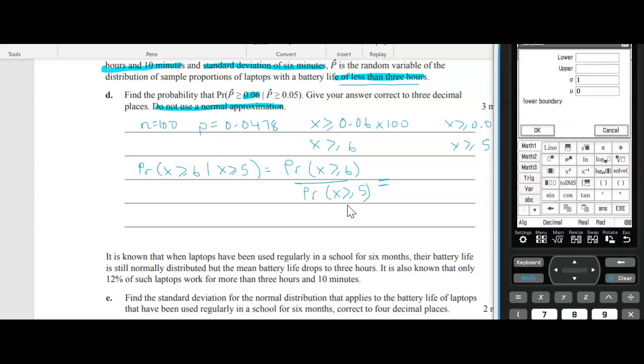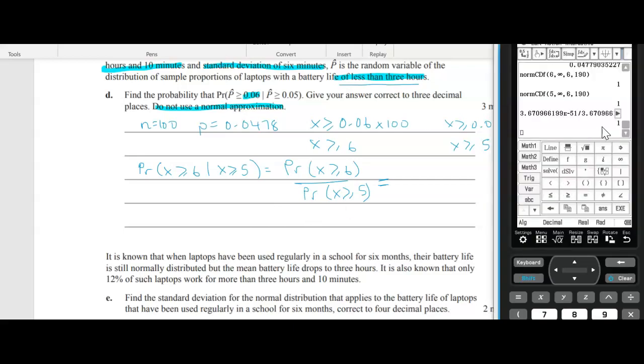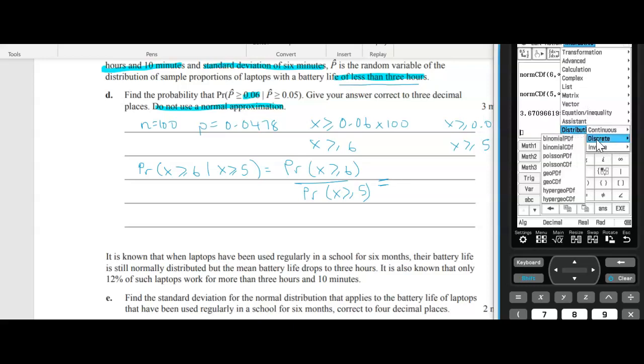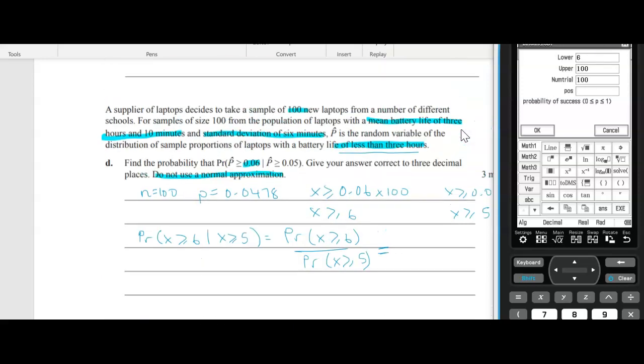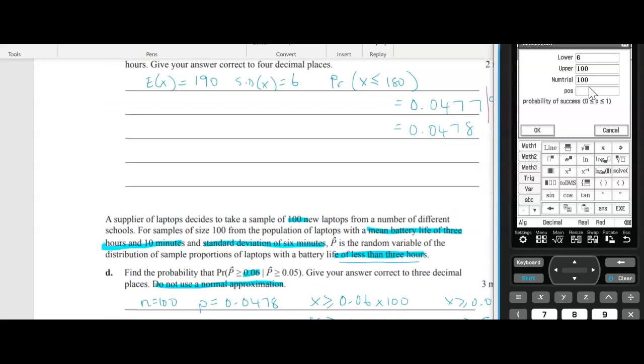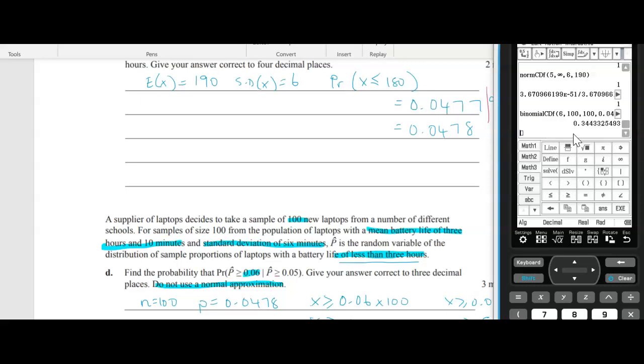All right, I used the normal. Oh, it even says in the question, do not use normal. Binomial CDF. Okay, so first one, our lower limit is 6, our upper limit is 100, n is 100, and the probability of success, now I probably shouldn't have rounded, let's use 0.04779. All right, so there's the first one.